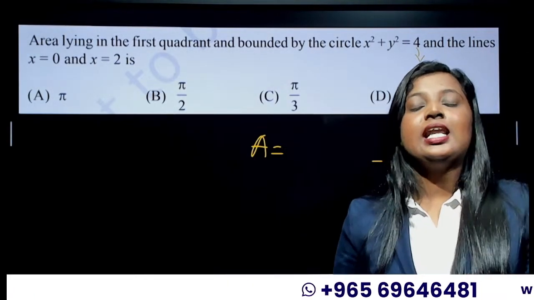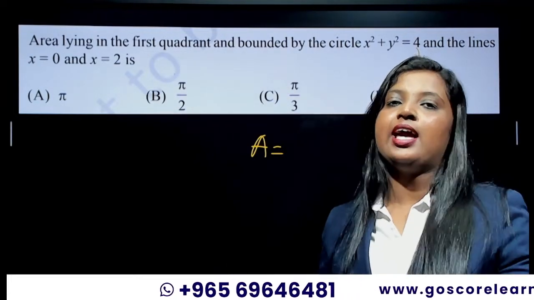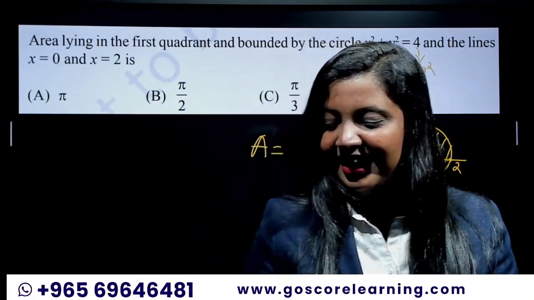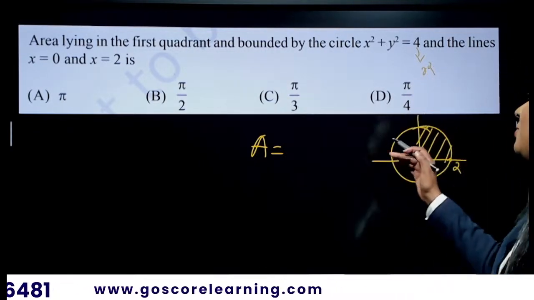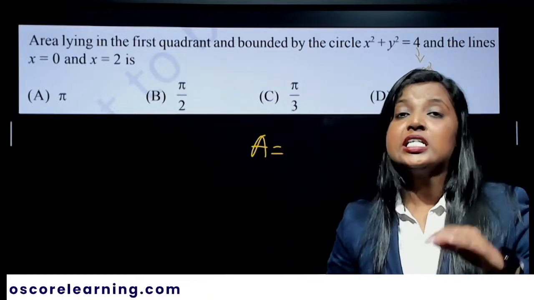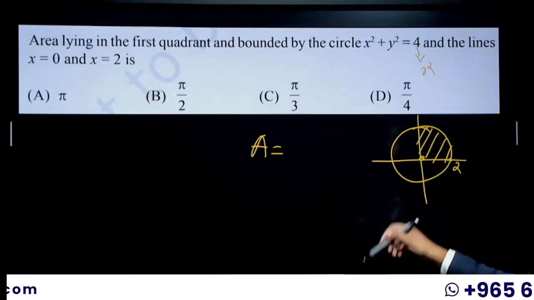So how do you draw the line x is equal to 2? Is it parallel to the x-axis or parallel to the y-axis? I need your answers in the chat box. Yes, Chaco, your answer is correct. I need the answer for this one. Like, the line x is equal to 2 is parallel to the x-axis or y-axis.